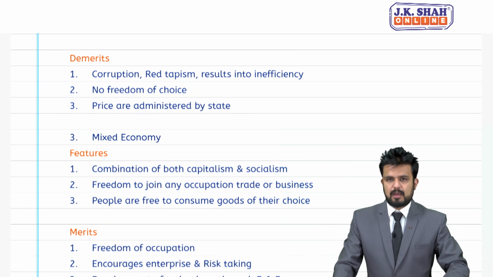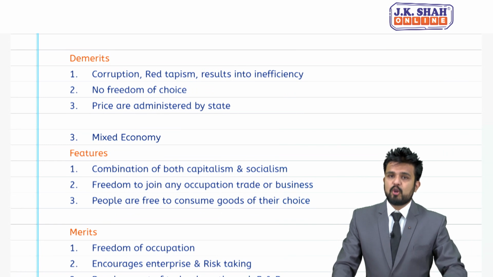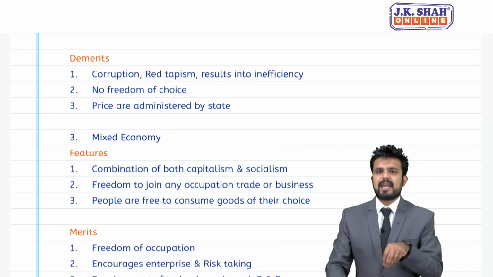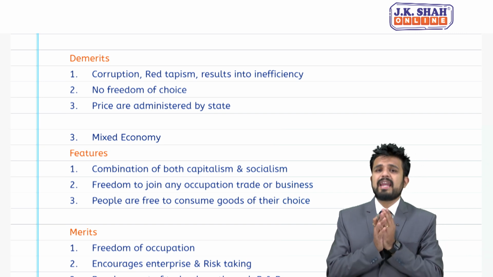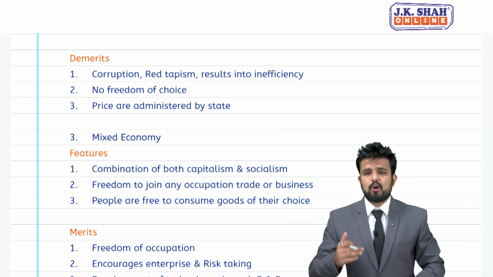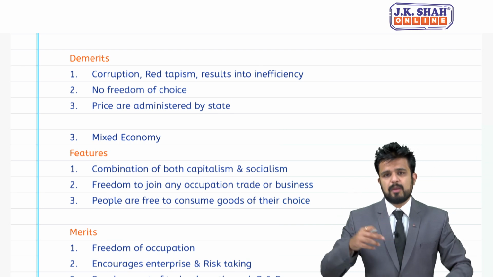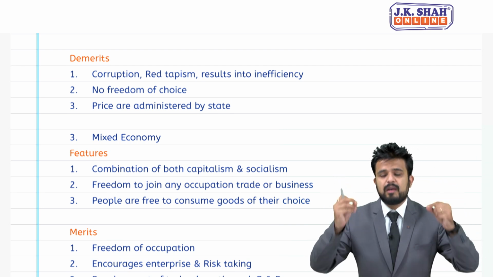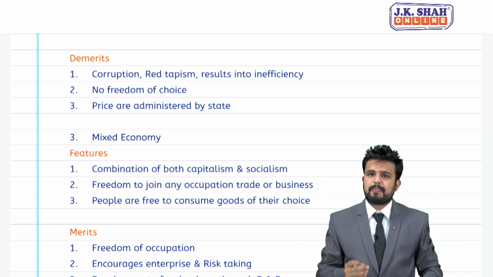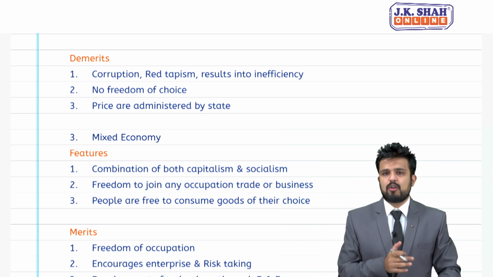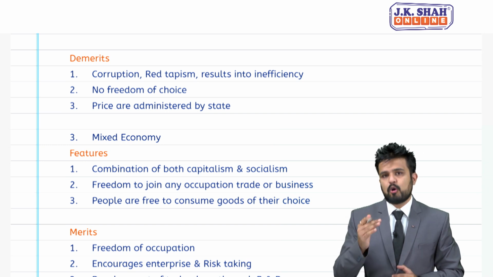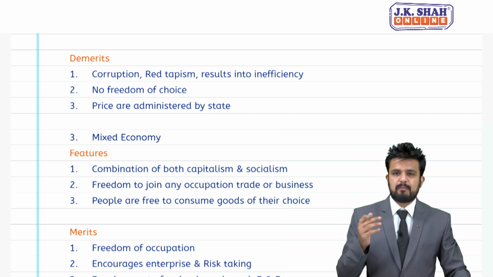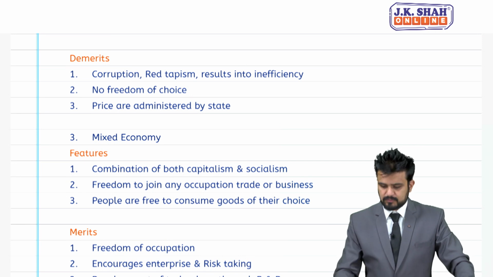Problems like corruption, red tapeism, bureaucracy, favoritism, bribe. Students, all this ultimately results into what? Inefficiency. Economy won't grow fast because a few corrupt government officials are responsible for doing all this. So in socialist economy, the problem of red tapeism, corruption, bribe may exist.